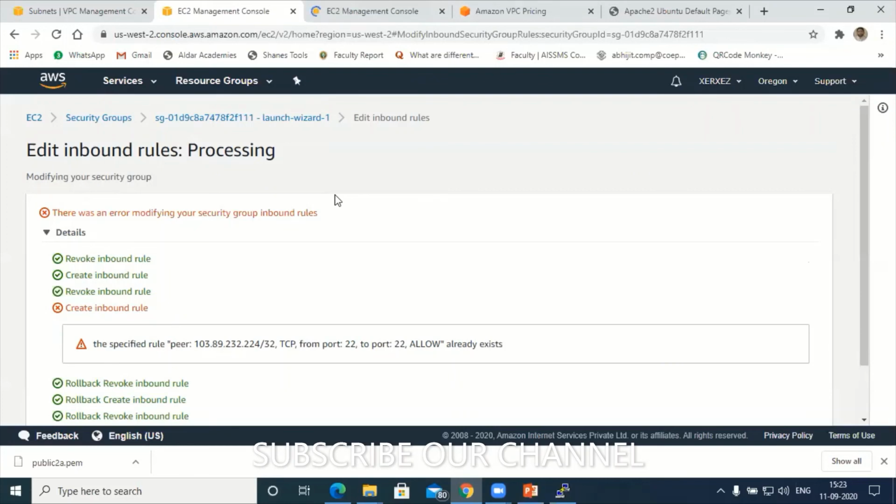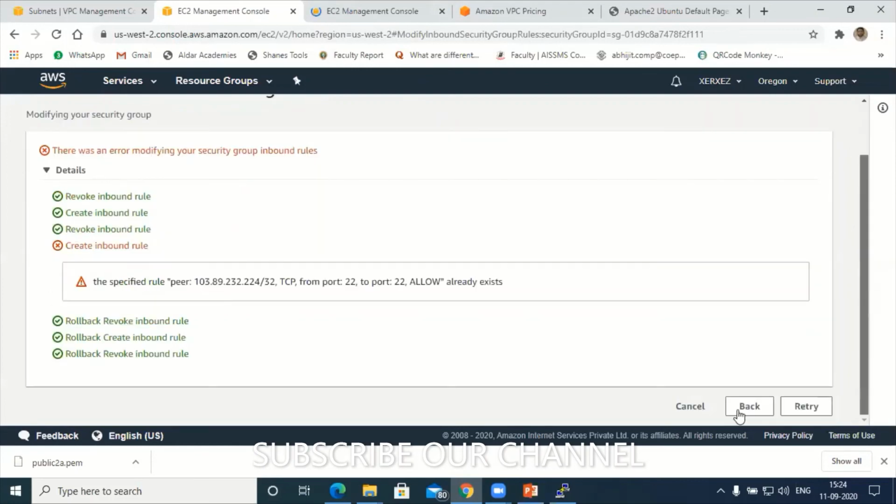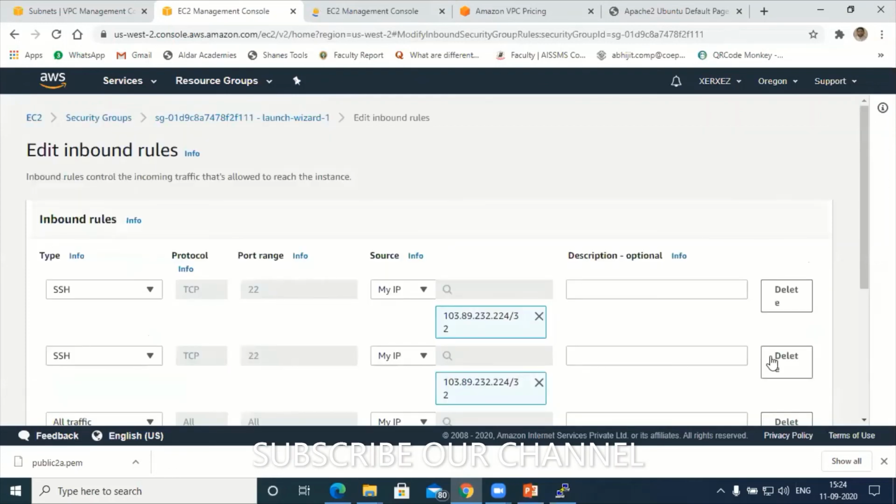Yes, ma'am, tell me. Sir, is the problem arising because 2 times we have given my IP for SSH? Because it is saying that allow already exists. One second, let me go back. SSH, right? Let me delete this.